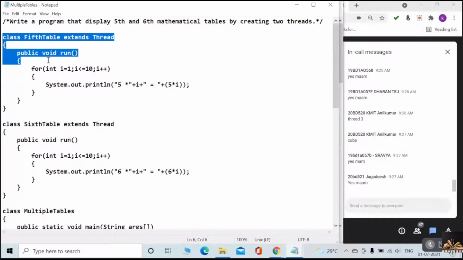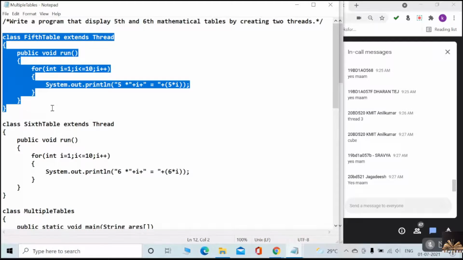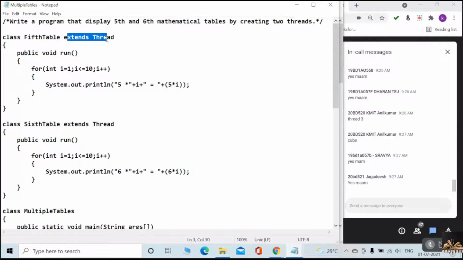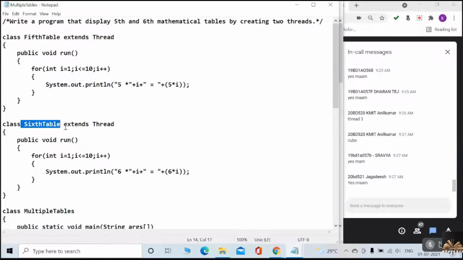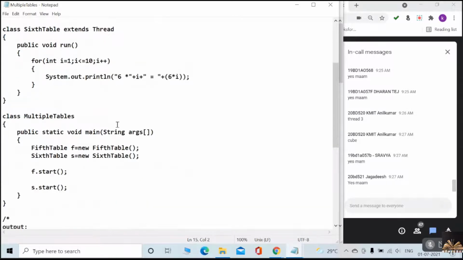Listen, there is a class FifthTable, which extends Thread. So FifthTable is a thread, and there is a class SixthTable which extends Thread as well. So this is also a thread class, and also here there is a class called MultipleTables. This is the test class, in which we have a main method.